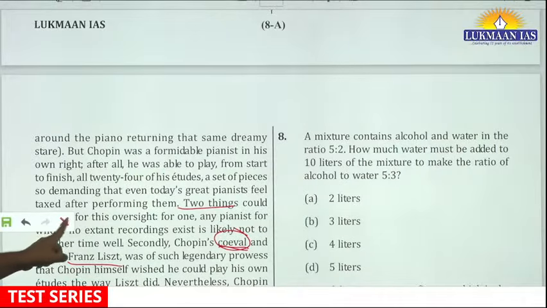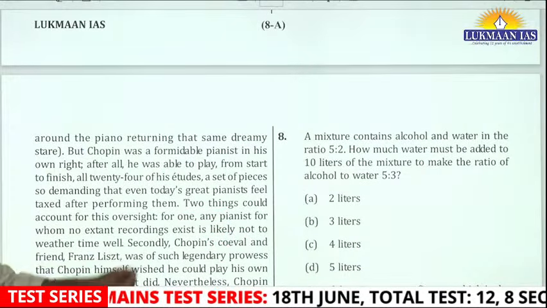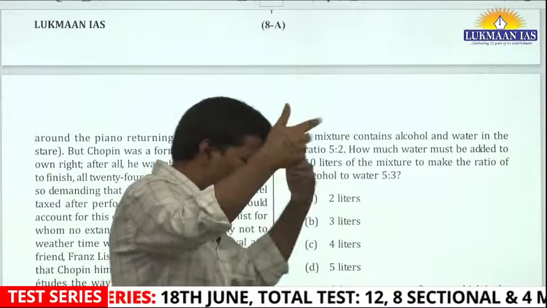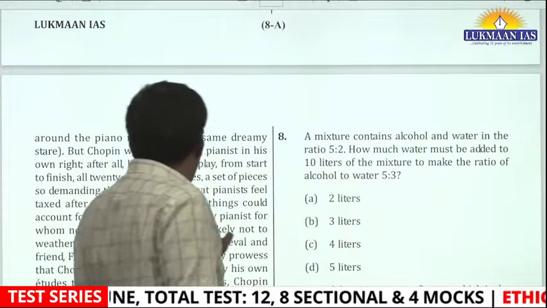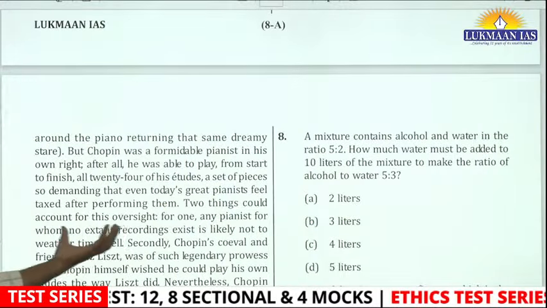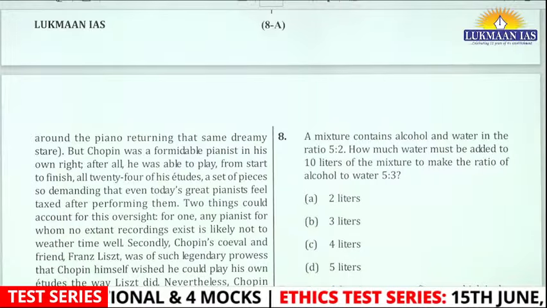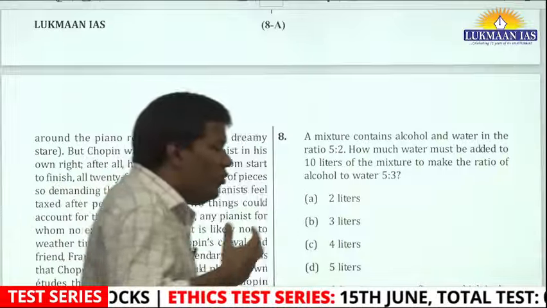Then he gives two reasons. Two things could account for this oversight. Oversight means why people are not remembering him as a pianist. One, because there is no extant recording, no existence of his recording. And second, there was a wonderful pianist there.